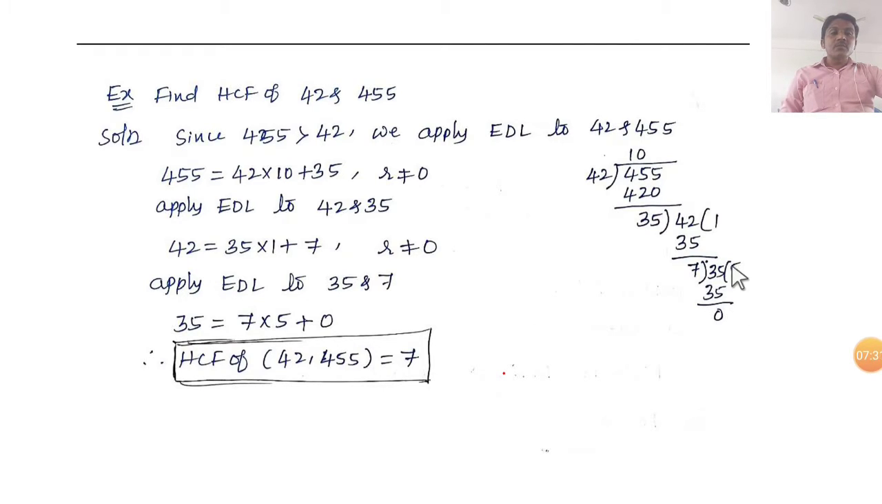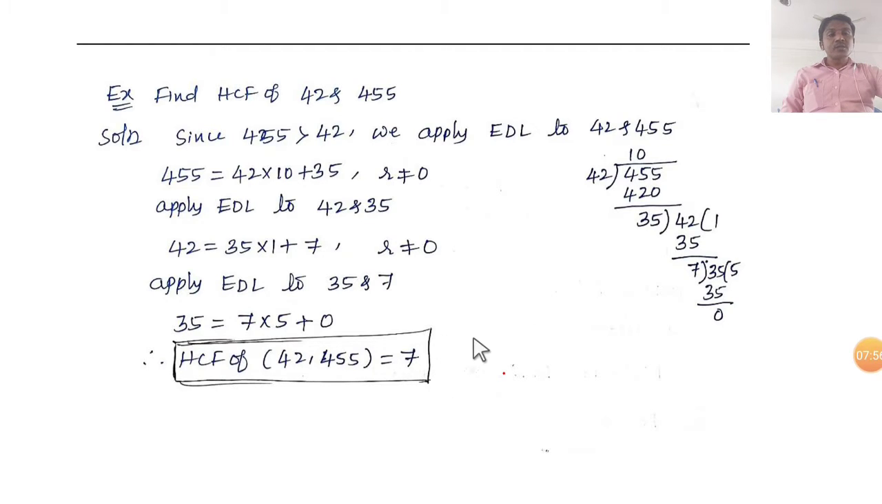We have to stop. But we should write this step by using Euclid's division lemma. Apply Euclid's division lemma to 35 and 7. So 35 is equal to 7 into 5 plus 0. The last divisor in this long division is 7. So the highest common factor of 42 and 455 is 7.